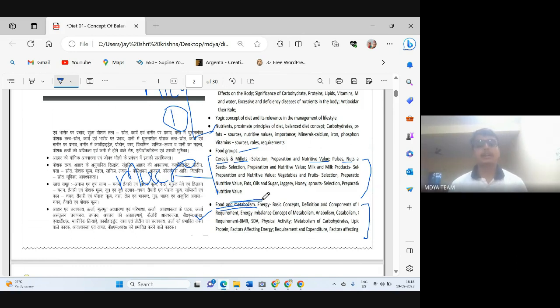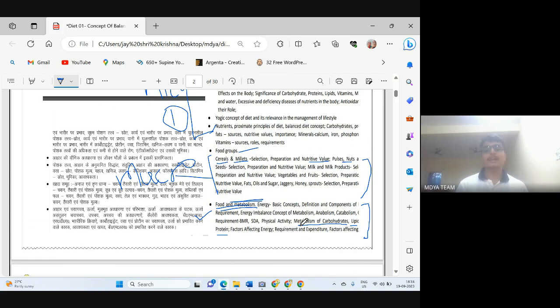One thing I also want to add so that you will not be confused. We can see that we also have metabolism of carbohydrate, metabolism of lipid, and metabolism of protein.